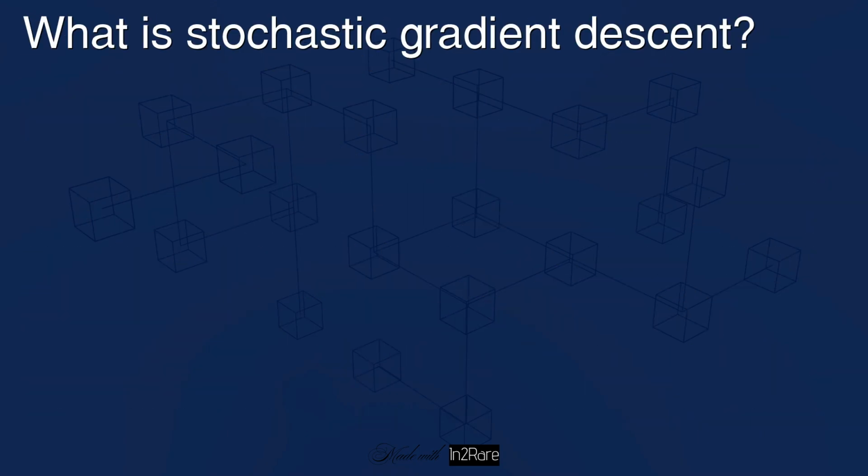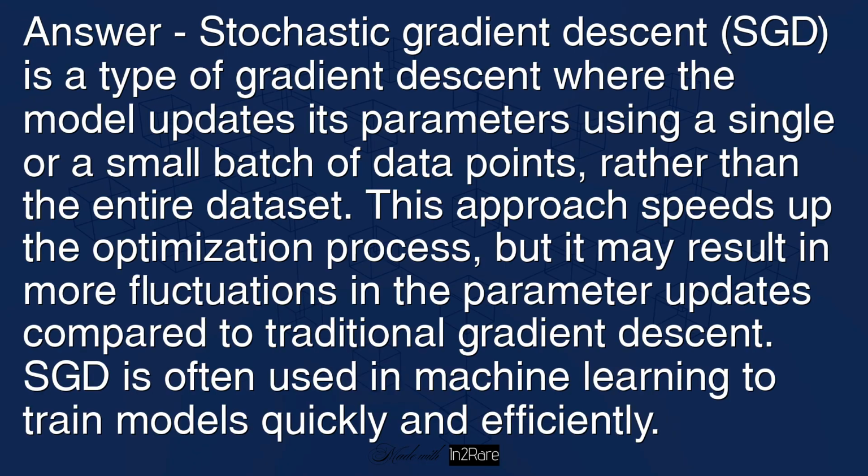What is stochastic gradient descent? Answer: stochastic gradient descent (SGD) is a type of gradient descent where the model updates its parameters using a single or small batch of data points, rather than the entire dataset. This approach speeds up the optimization process, but it may result in more fluctuations in the parameter updates compared to traditional gradient descent. SGD is often used in machine learning to train models quickly and efficiently.